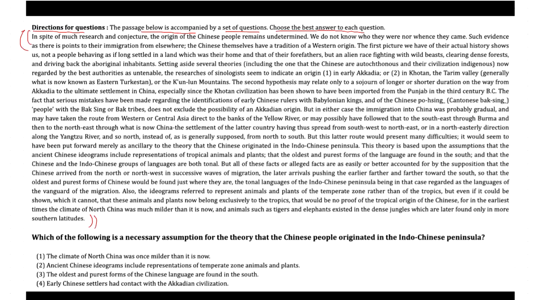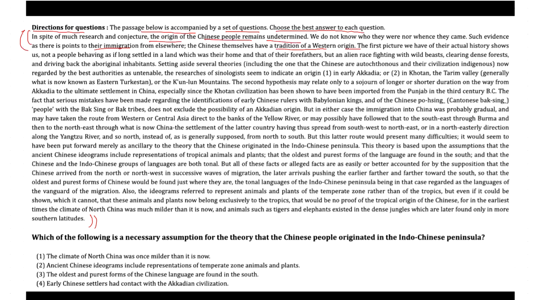The text is indicating the origin of the Chinese people, how it remains undetermined, and then it also points out such evidence as there is of immigration of these Chinese people from elsewhere. The Chinese themselves have a tradition of Western origin, and then it continues to discuss some ideas pertaining to the history.